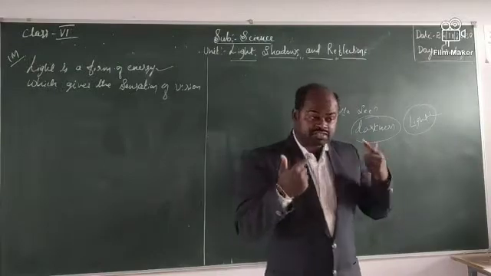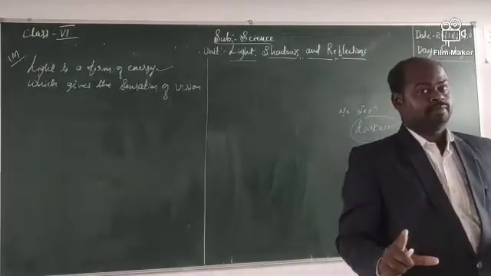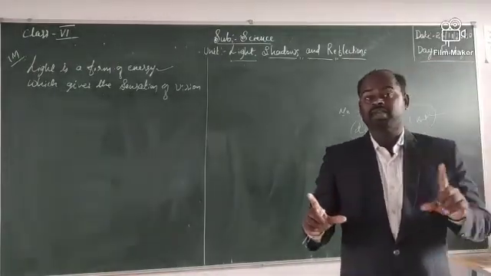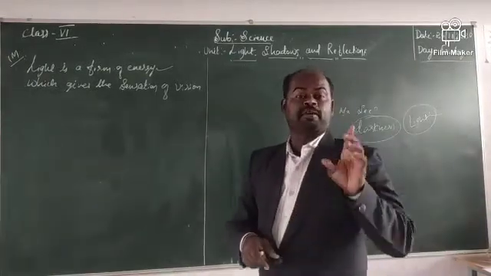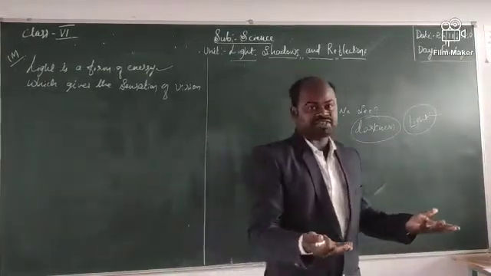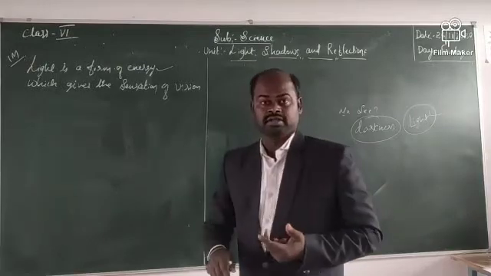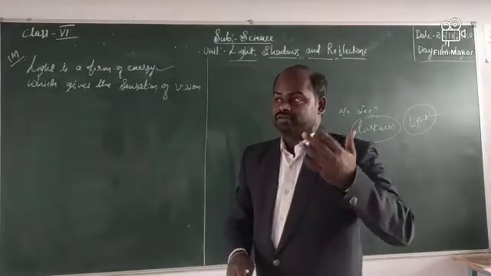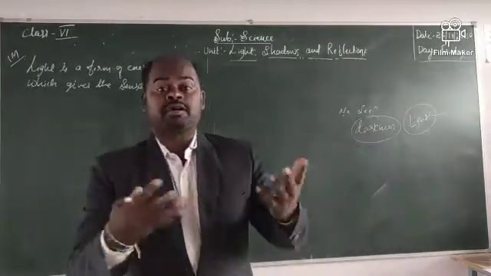Why can we not see objects during the night time? Because of light. In the absence of light, we cannot see any objects. With the help of light only, we can see all the objects.